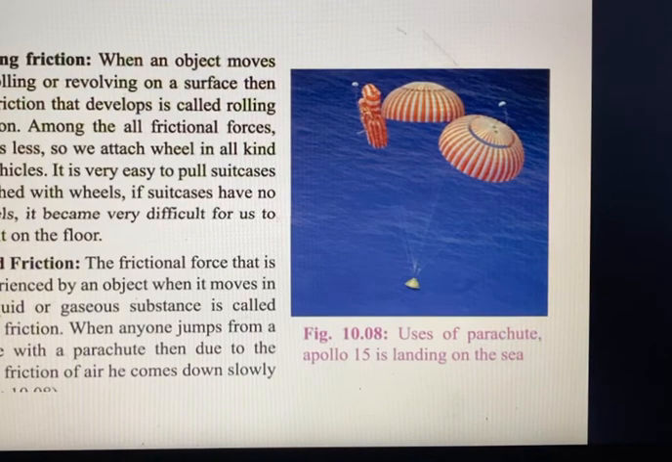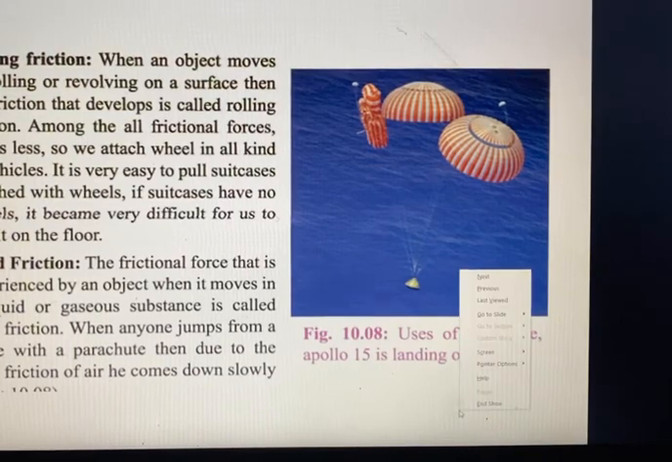Okay, what is rolling friction? When an object moves by rolling or revolving on a surface, the friction that develops is called rolling friction. Among all frictional forces, it is the least. So we attach wheels to all kinds of vehicles. It is very easy to pull suitcases attached with wheels. If suitcases have no wheels, it becomes very difficult for us to pull them on the floor.